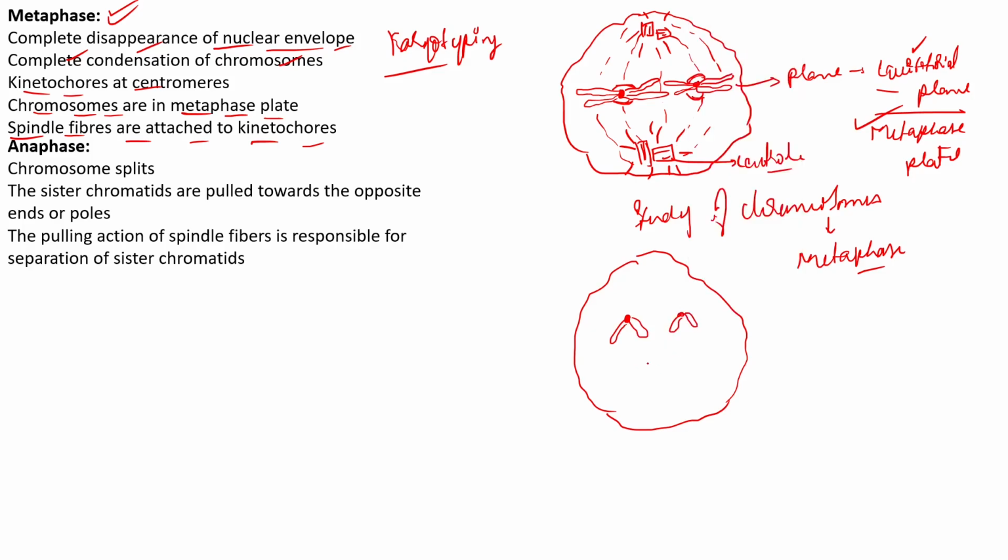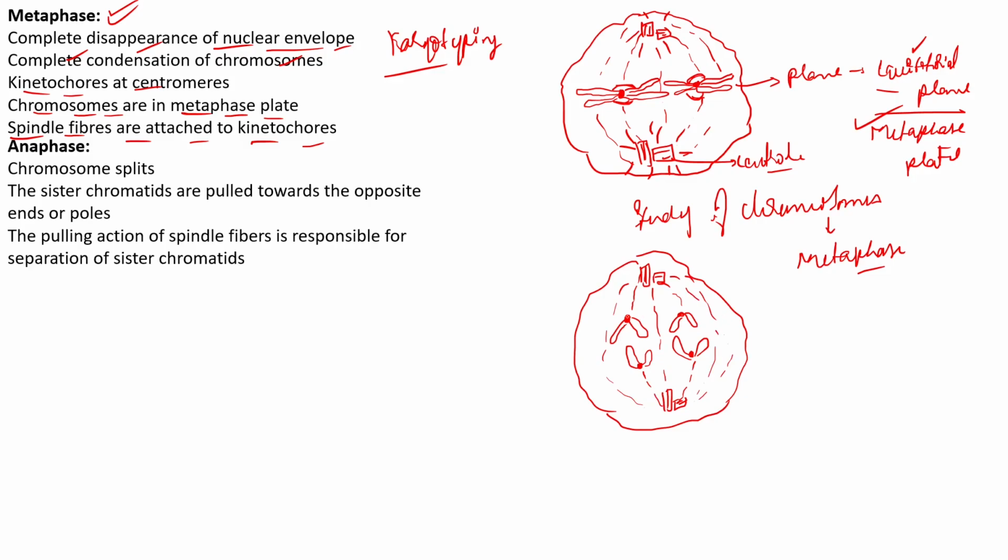This is one chromosome, and this is another chromosome, and here we have the centrioles attached. This is how we can show it diagrammatically.